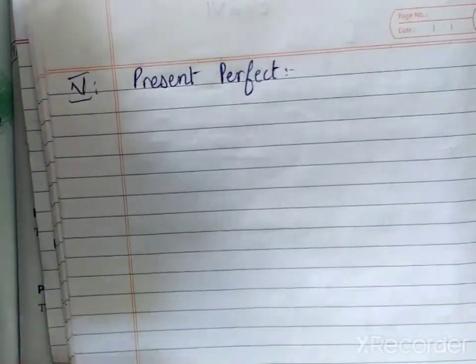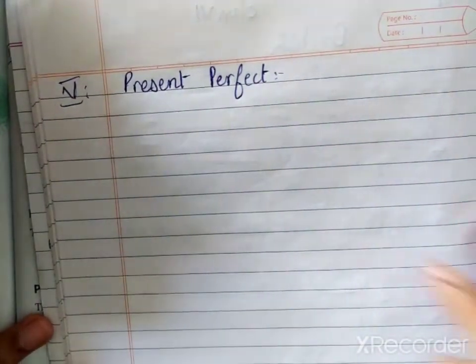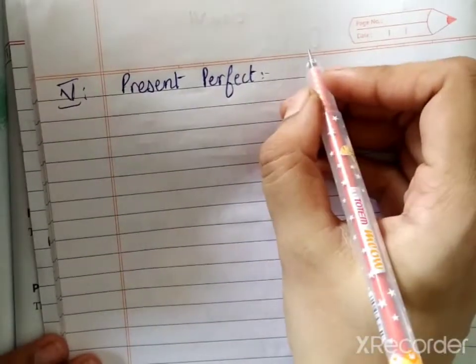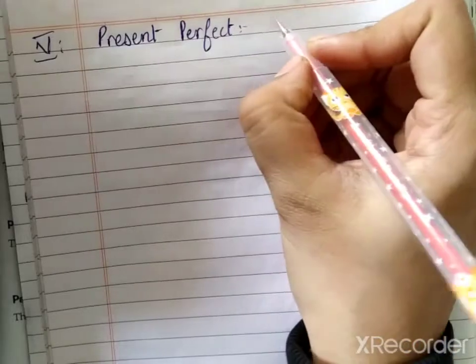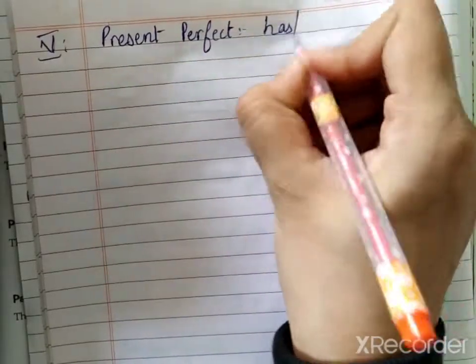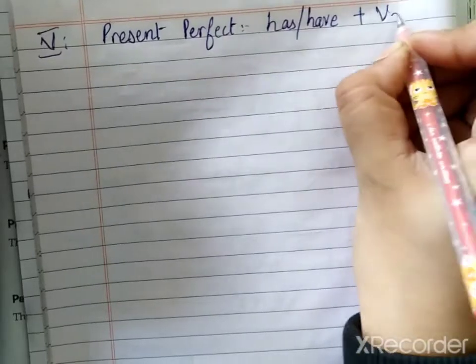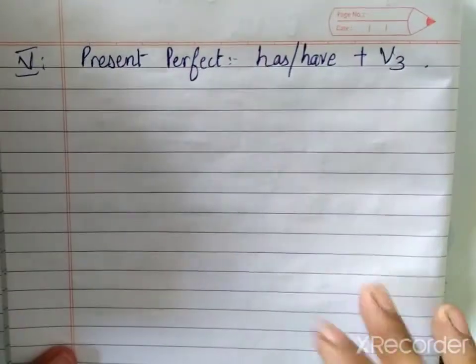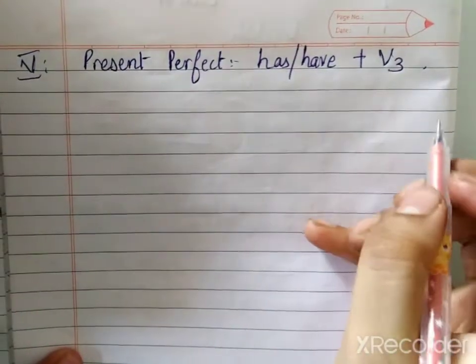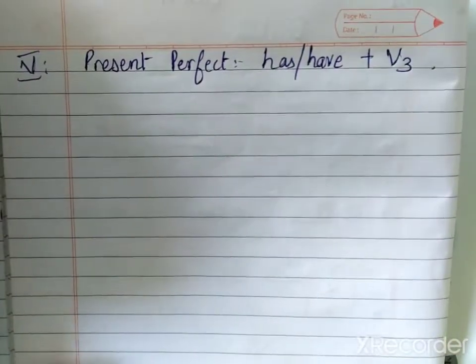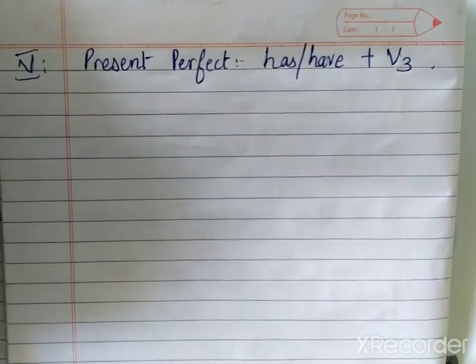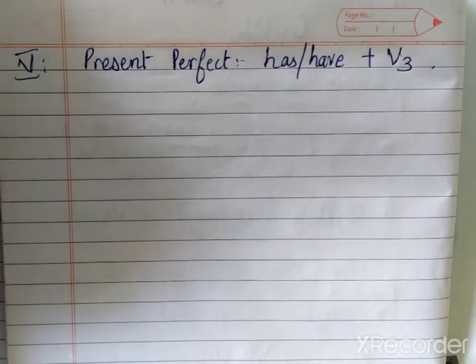Okay. Now what is the formula of present perfect? Has or have plus V3. Okay, this is the formula for present perfect.